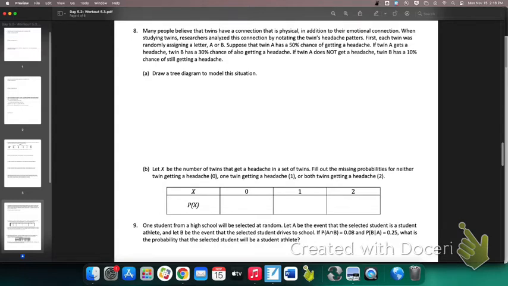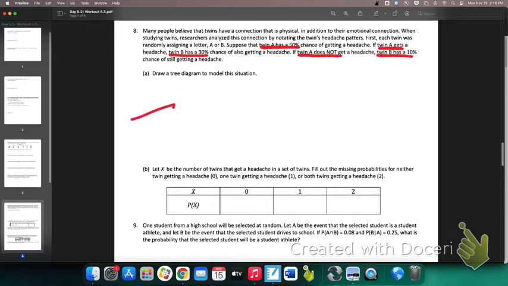All right, well, many people believe that twins have a connection that is physical in addition to emotional. When studying twins, researchers analyzed this connection by notating the twins' headache patterns. First, each twin was randomly assigned a letter, A or B. Suppose that twin A has a 50% chance of getting a headache. If twin A gets a headache, twin B has a 30% chance of also getting a headache. If twin A does not have a headache, then twin B has a 10% chance of still getting a headache. We're going to draw a tree diagram to model this situation.